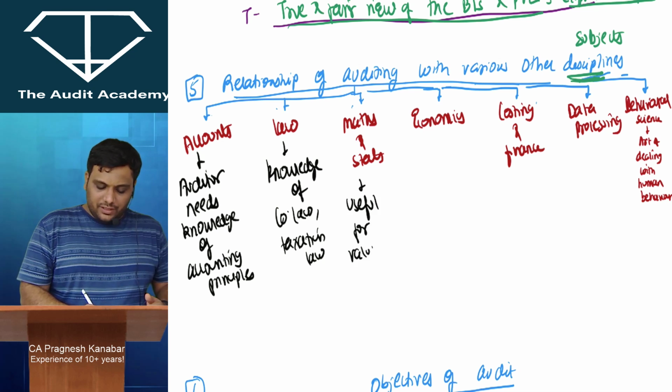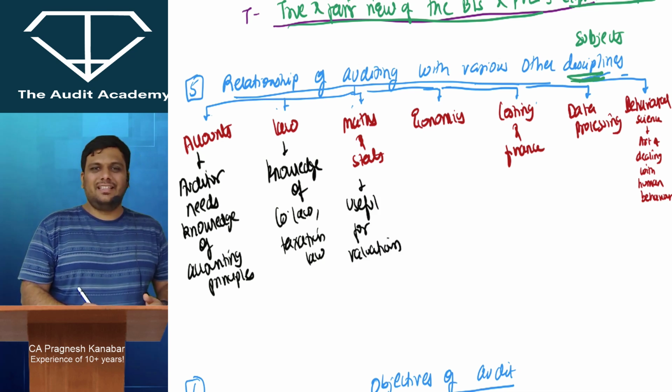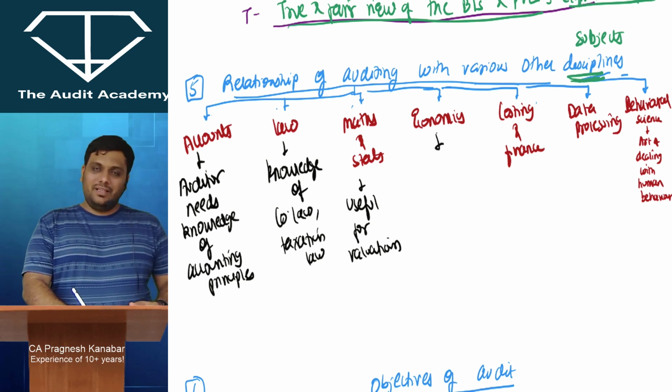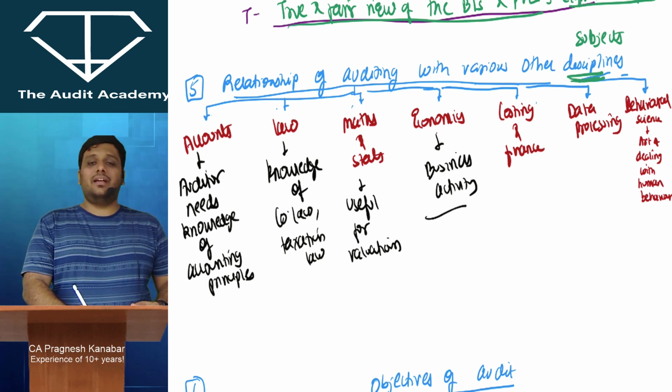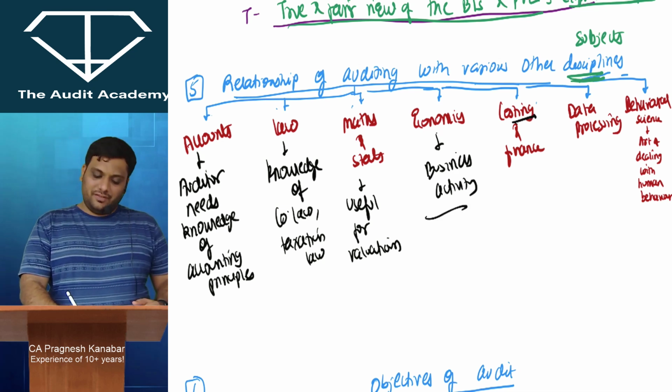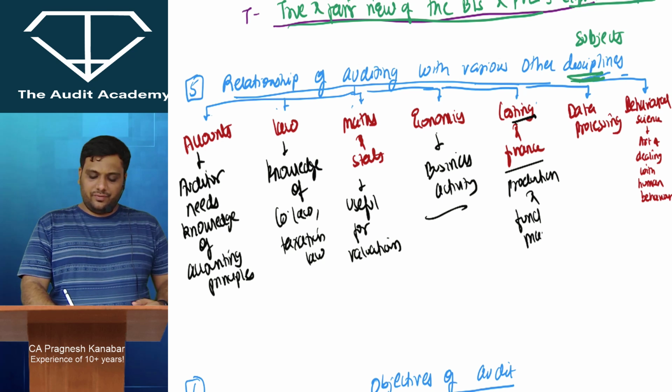for valuation of assets, liabilities. Taking sample and verifying those transactions. Economics is business activity. If you have knowledge of economics, only then you will understand the whole business activity, the demand, supply and stuff. Costing will help for production. Finance will help for fund management. Production and fund management. And you know, nowadays there is a computerized accounting.